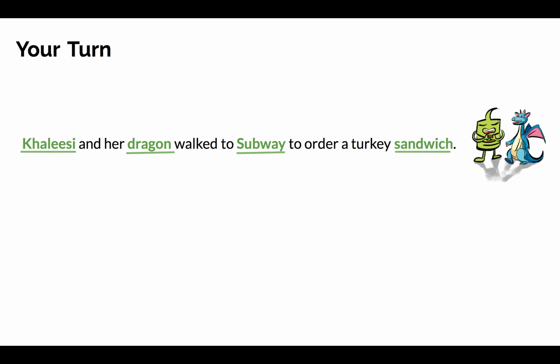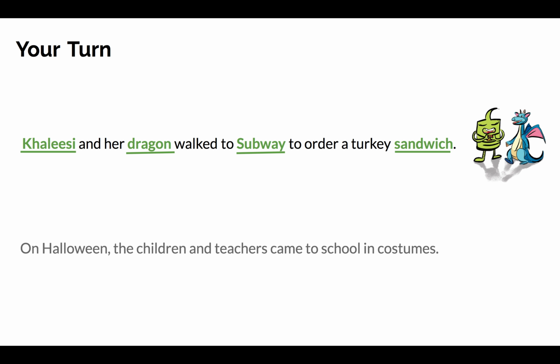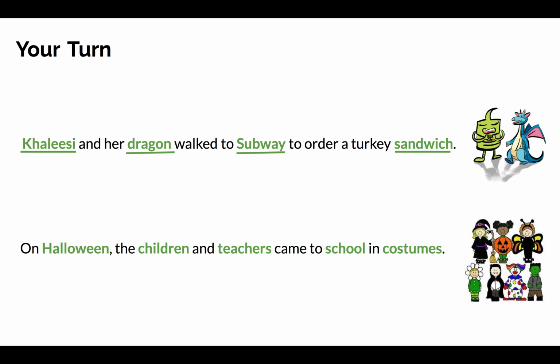How about in this second example? On Halloween, the children and teachers come to school in costumes. The nouns in this sentence are Halloween, since it is the name of a holiday, children and teachers, since they are people, school, since it is a place, and costumes, since costumes are things.